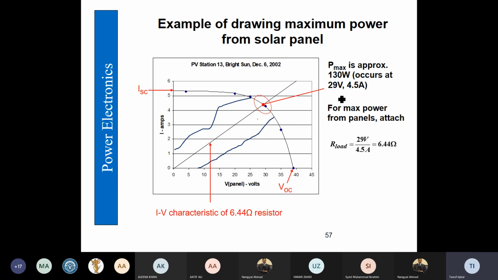So therefore our load, if we connect the resistance directly to PV panel, we need 6.44 ohms, and this black line is basically the VI curve of 6.44 ohms resistance.